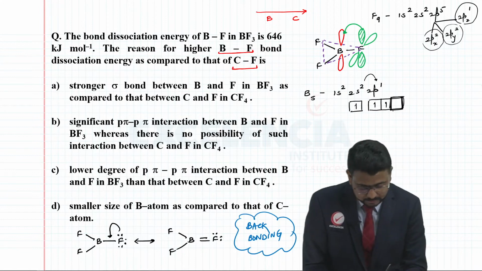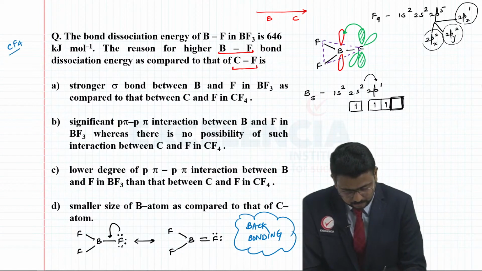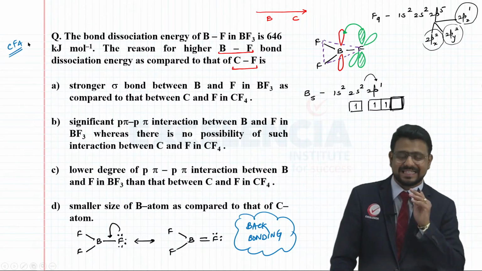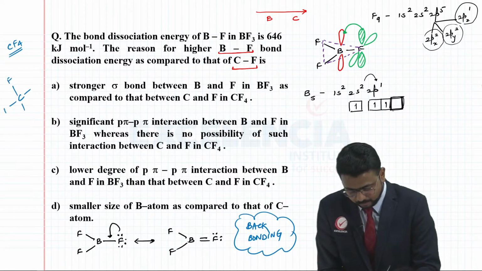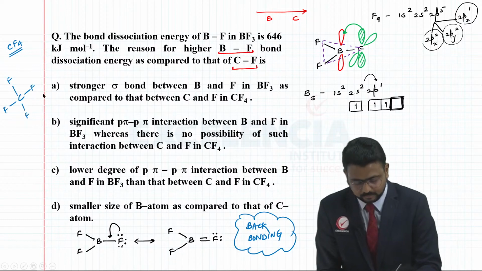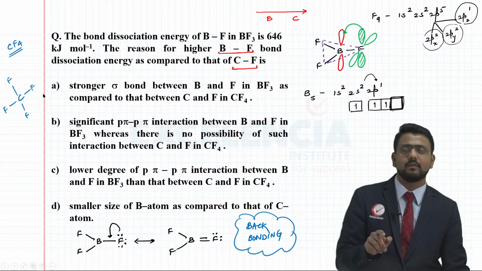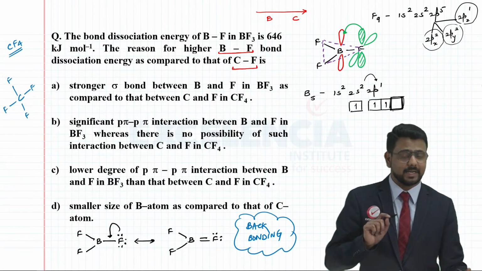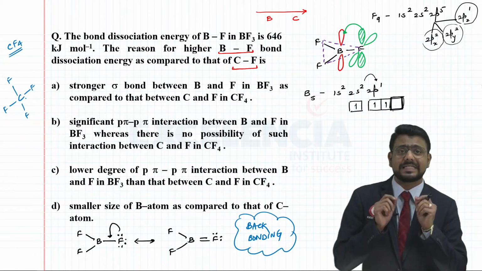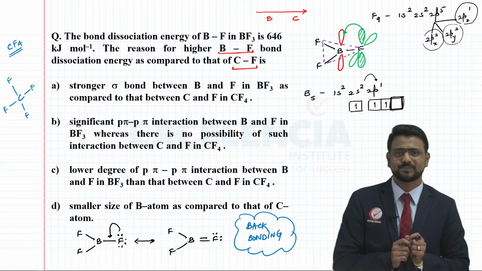Now, if you consider CF4, you will realize that the octet of carbon is already complete, right? And because the octet of carbon is already complete, it cannot show the phenomenon of back bonding. So in other words, all these C-F bonds are single covalent bonds.